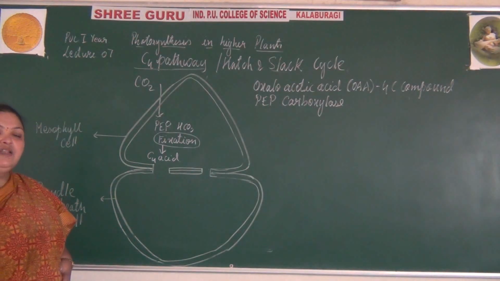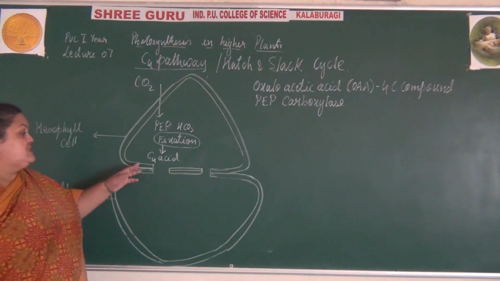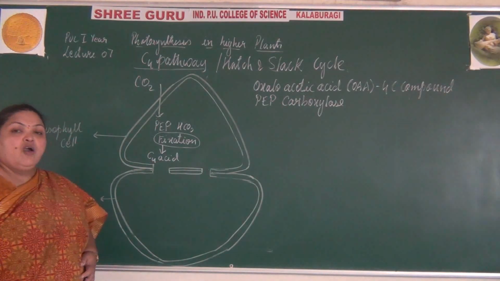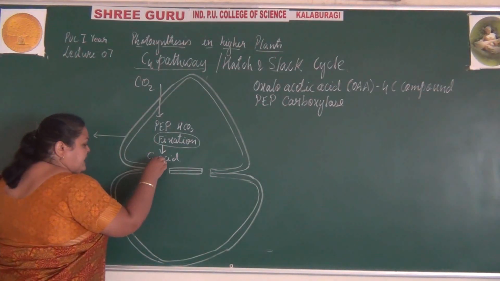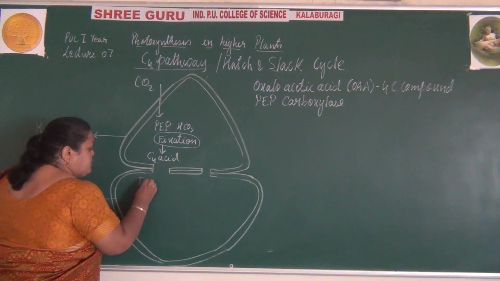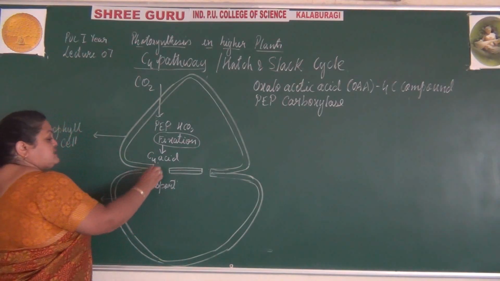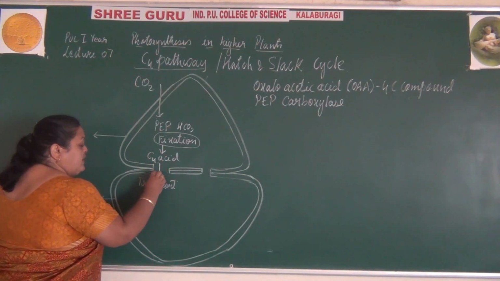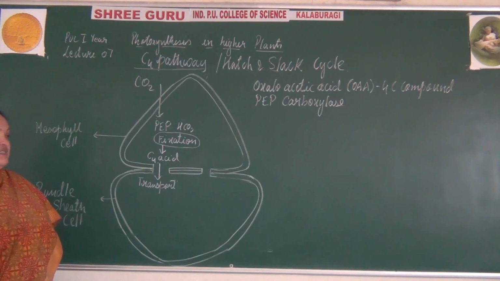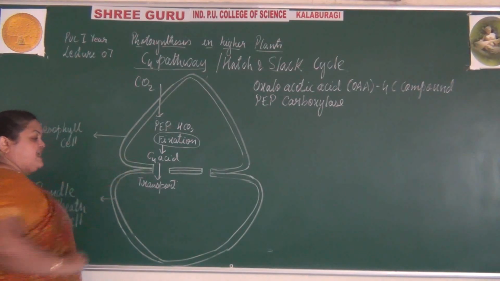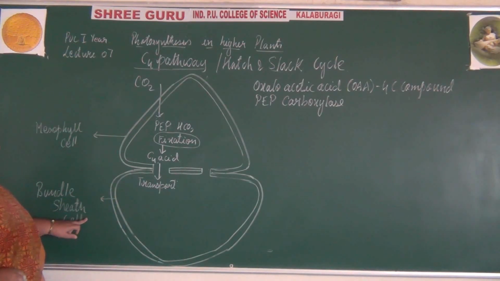So this cycle is also named as C4 cycle. This C4 acid is nothing but oxaloacetic acid. This oxaloacetic acid is transported through plasmodesmata and enters the bundle sheath cells.